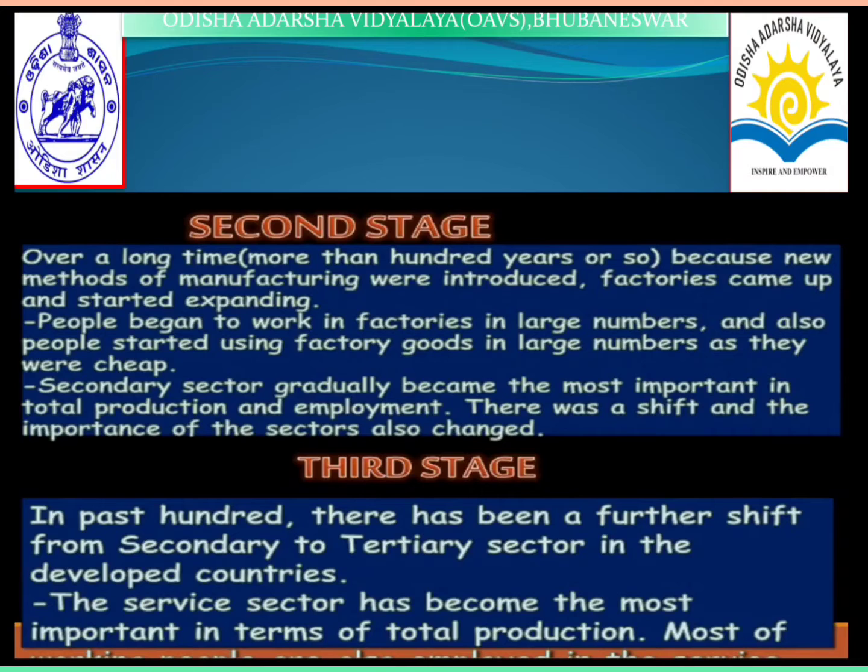The secondary sector gradually became the most important in total production and employment, and the primary sector lost its importance due to the greater importance of the secondary sector and the change in technological know-how. The people who were earlier engaged in the primary sector now engage in the secondary sector. So the importance of the secondary sector increases.